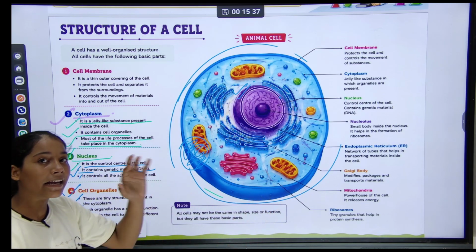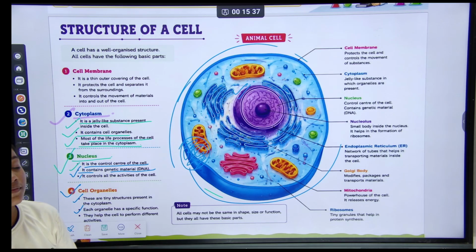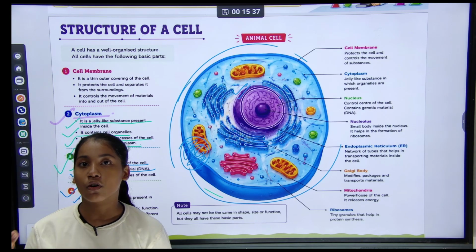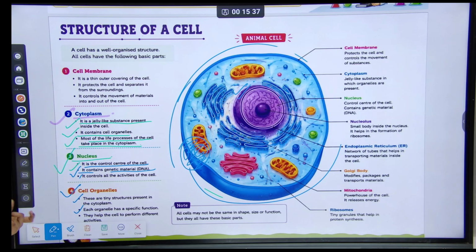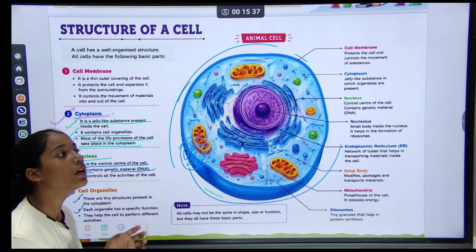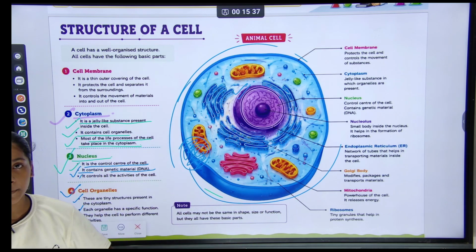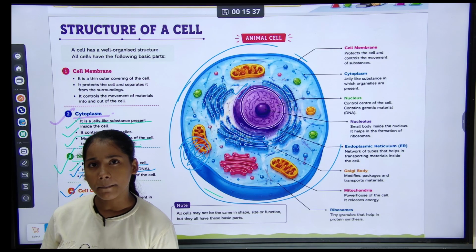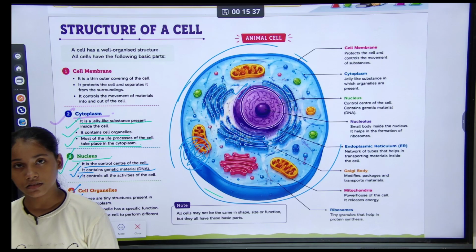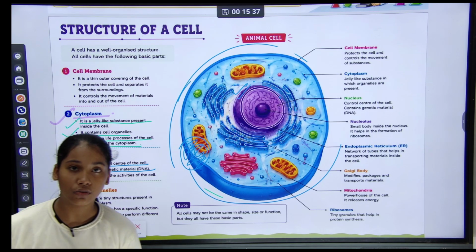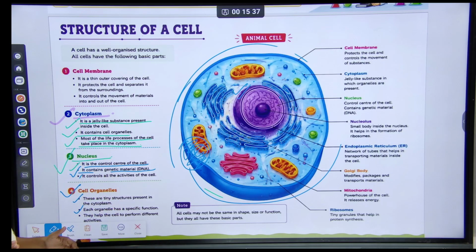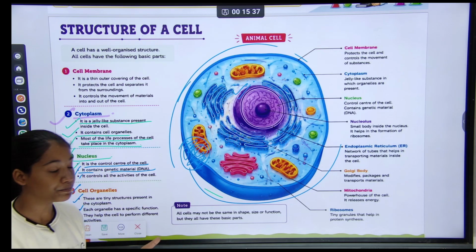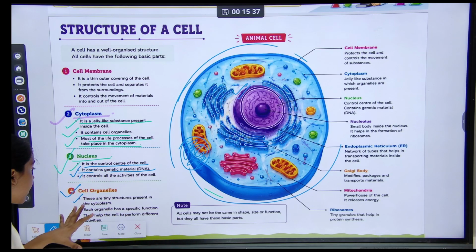For example, mitochondria. Mitochondria is very important for the exam; it comes in your exam. Mitochondria is the powerhouse of the cell. If a cell has more requirement of power, it has more mitochondria, and if a cell has less requirement, it has less mitochondria. Mitochondria gives the cell power. Understood?